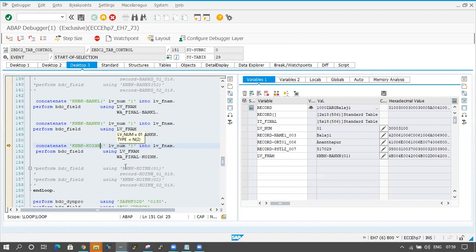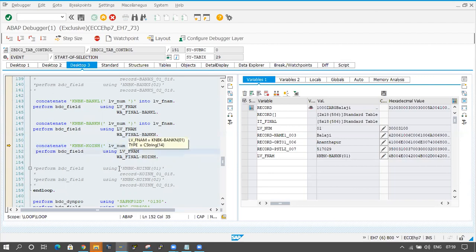Up to here, KNBK-KOINH open brace, I am taking it in single quotation marks, and LV_NUM in place of 01. The value is 01, and then the close brace. I am concatenating this into one local variable, and I am using that local variable here.